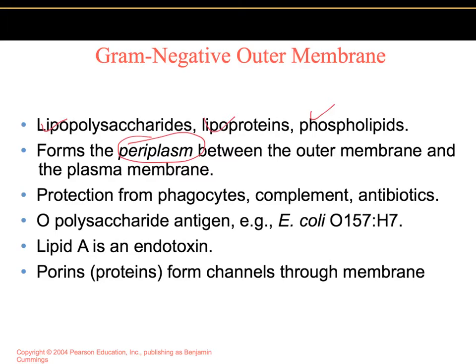The outer membrane has several functions. The negative charge evades phagocytosis and the action of complement, which is lysing cells and promoting phagocytosis. So it helps to prevent phagocytes from being able to engulf the cell. And it protects against the action of complement, which results in lysing of the cell, or bursting.